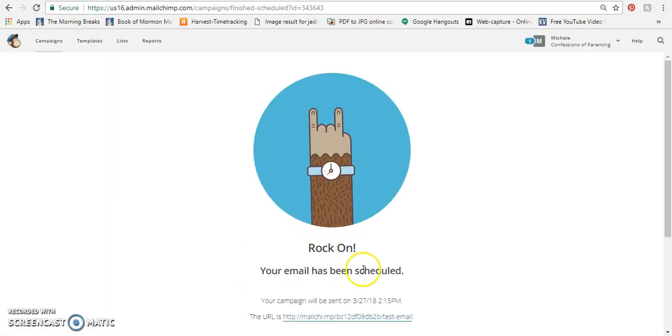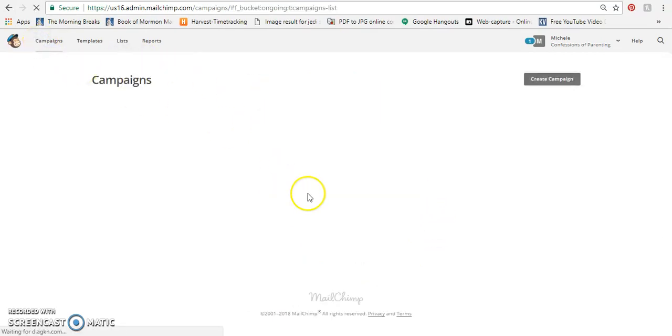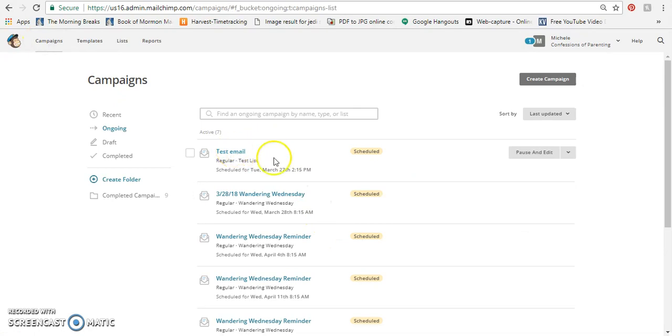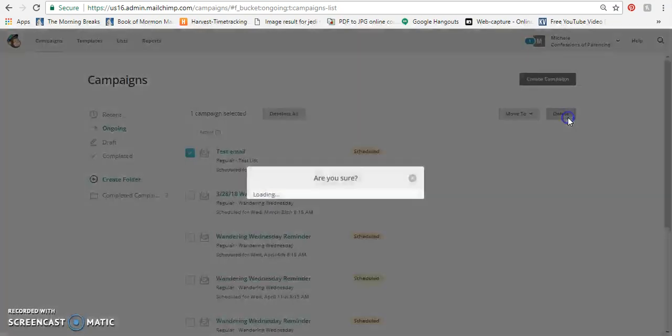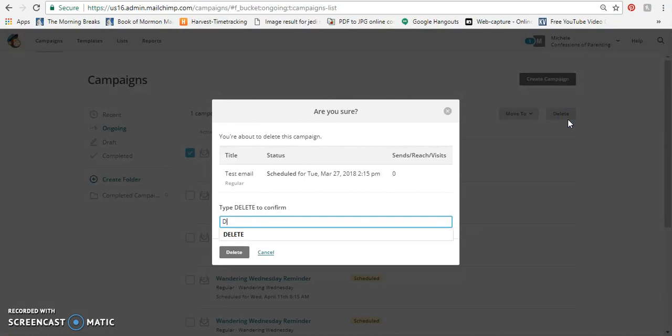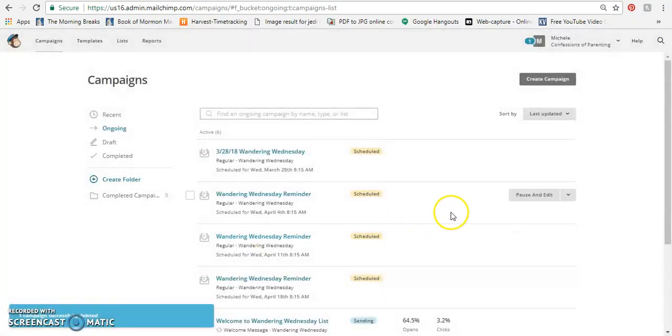And then it will just say your email has been scheduled. And if you go over to campaigns, you can see that the test email shows up as being scheduled. Now, if you wanted to delete that, the best way to delete it is just to select it and then click delete up here, and then you have to type in delete, and then it will be gone.